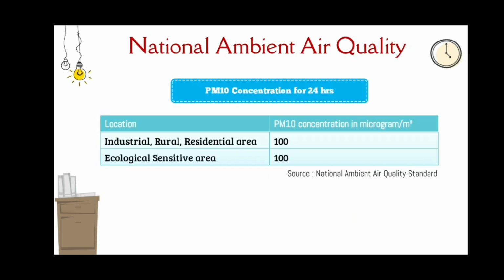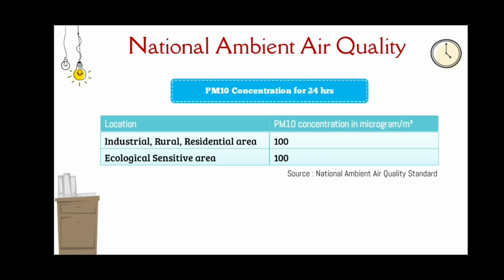To enhance your learning further, according to the National Ambient Air Quality Standard released by Central Pollution Control Board, the PM10 concentration in industrial, rural, residential area and ecological sensitive area should be less than 100 micrograms per meter cube of air.